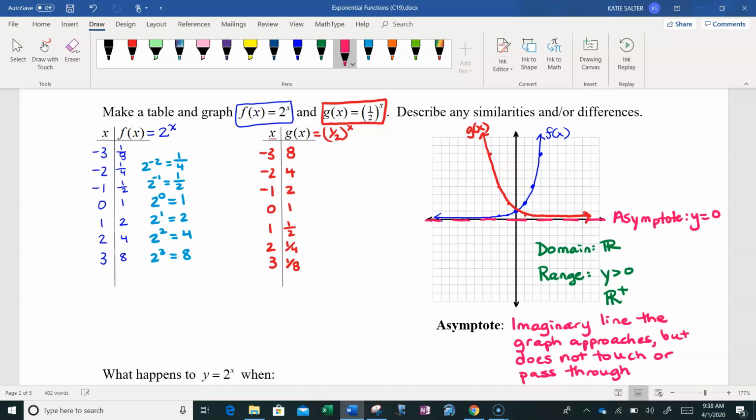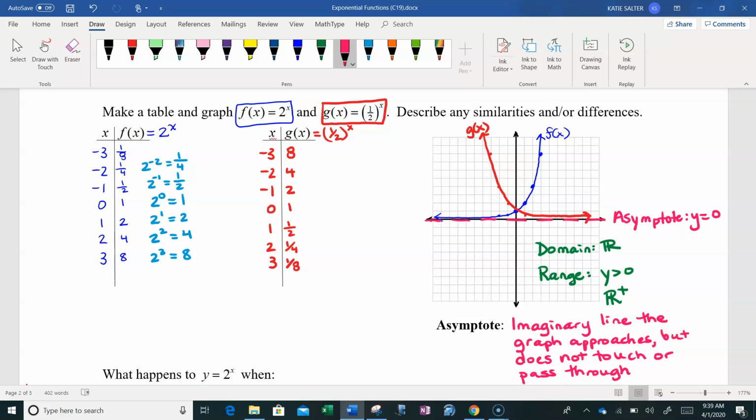Finding the asymptote helps you to state the range. The domain of all exponential functions is all real numbers. However, the range is always restricted. It'll never be all real numbers, because as you look at these graphs, what you notice about both of them is that the range is all positive real numbers. Remember, ranges are y values. So we say that the range is y is greater than 0, or the positive real numbers. Wherever your asymptote is, that helps you to be able to state your range.